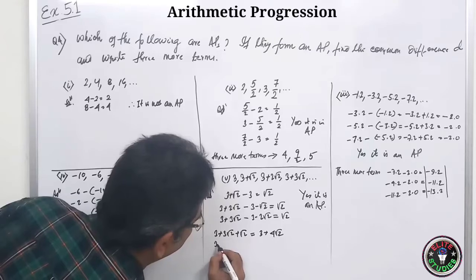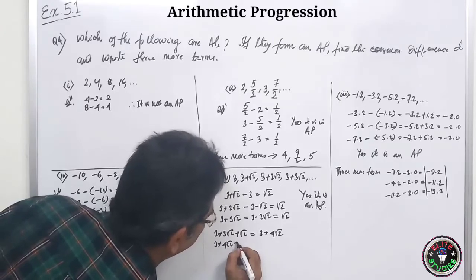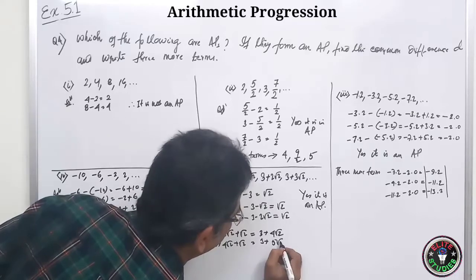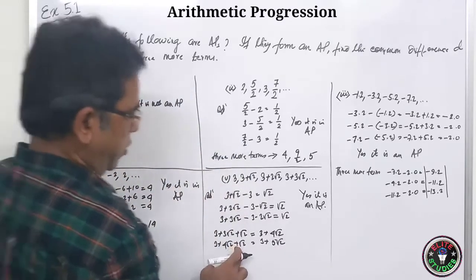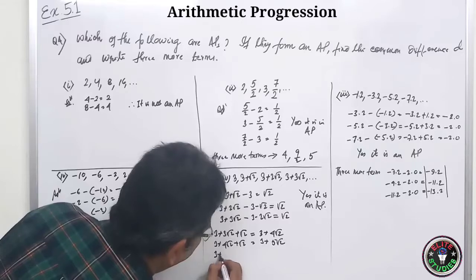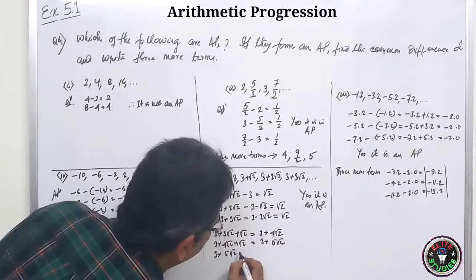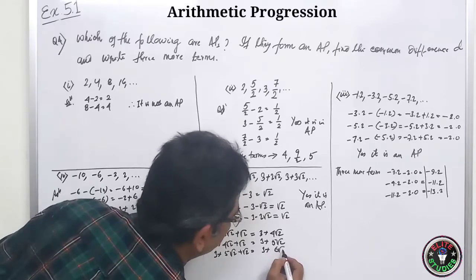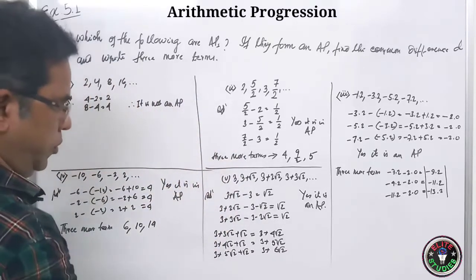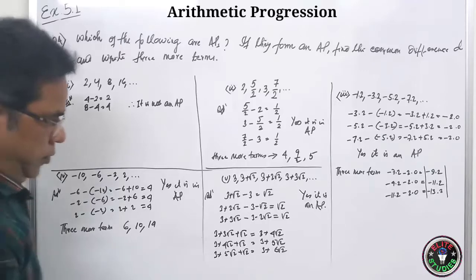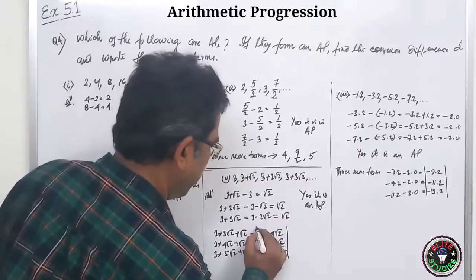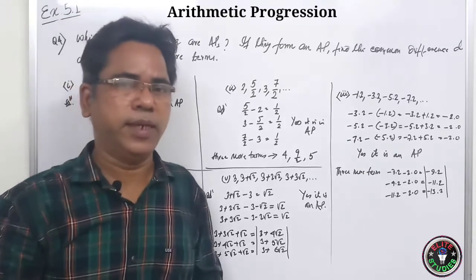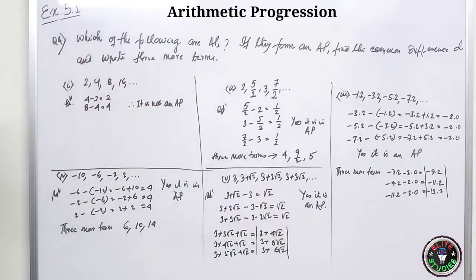So similarly again 3 plus 4 root 2 plus root 2. So it will be 3 plus 5 root 2. 4 plus 1, 5. Similarly 3 plus 5 root 2 plus root 2. It will be 3 plus 6 root 2. These are the 3 more terms. It's clear? I hope it's clear. Note it down.